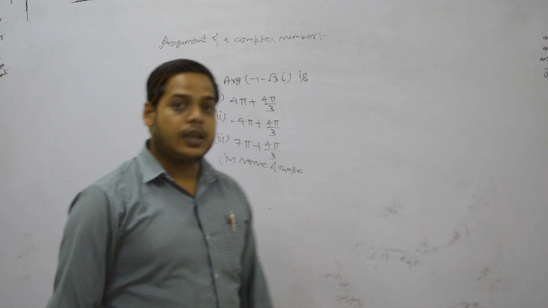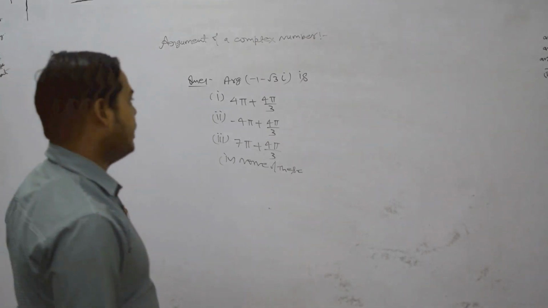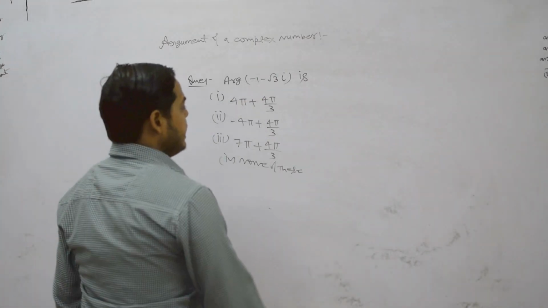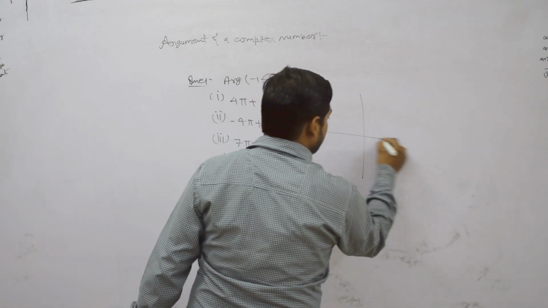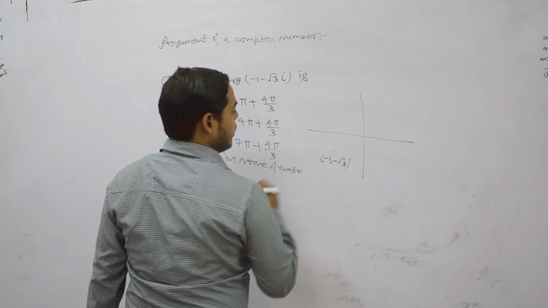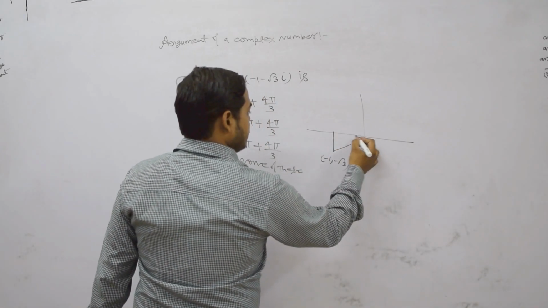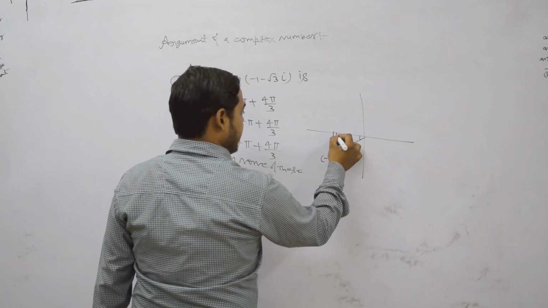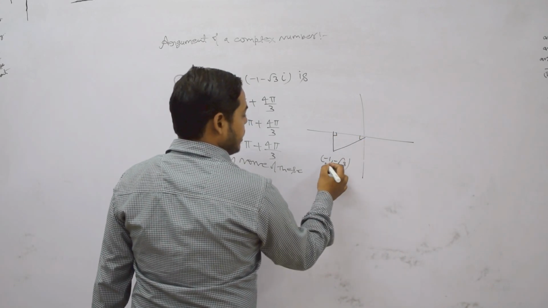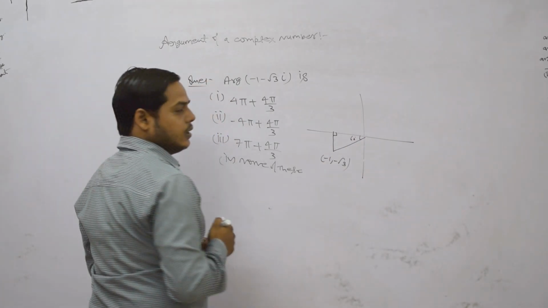Very simple question. Here we see the argument of minus 1 minus root 3i. This complex number lies in the third quadrant, somewhere here, minus 1 minus root 3. This angle is 90 degrees, and this angle, for minus 1 minus root 3, is 60 degrees, means pi by 3.